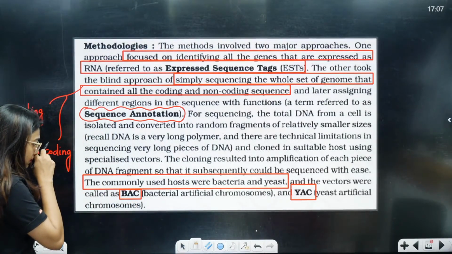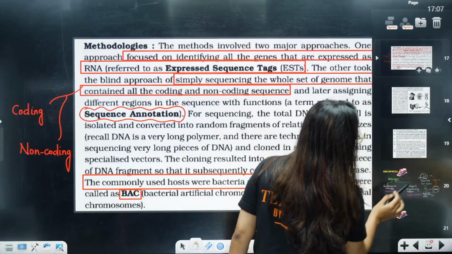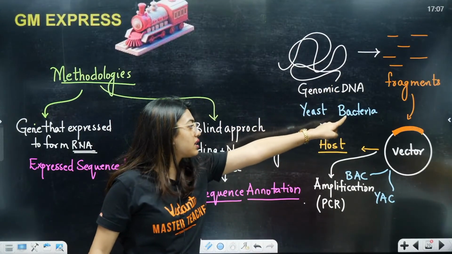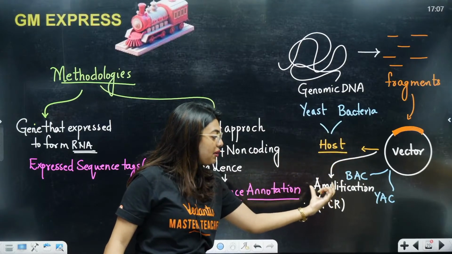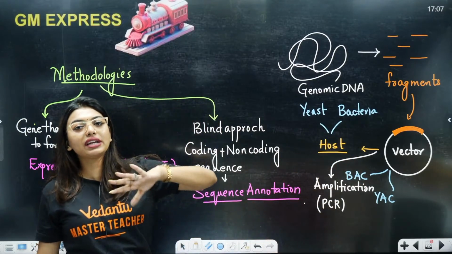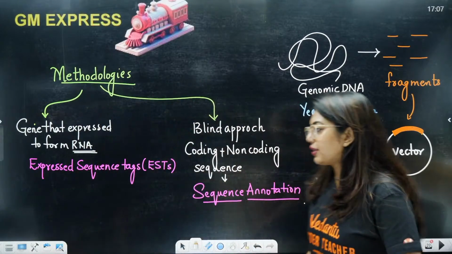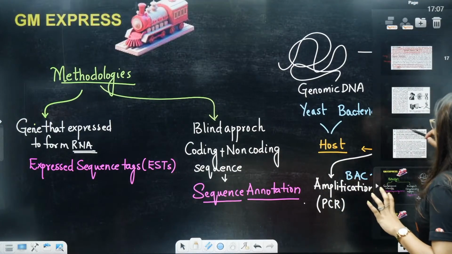Now this last step is clear. I explained it here. This is the whole step. Genomic DNA, making small fragments, we will insert these fragments into the host with the help of a vector. We can amplify it with the help of PCR, so we can easily sequence it. We will make millions of copies instead of working on a short fragment. Okay, these two approaches are also clear, I hope. Now we will go to the next part.